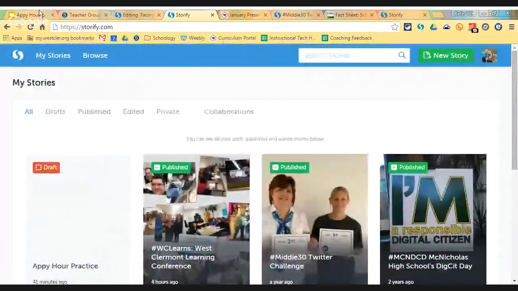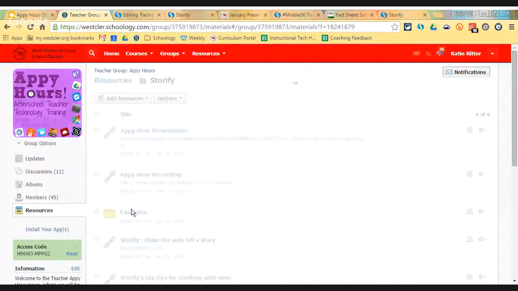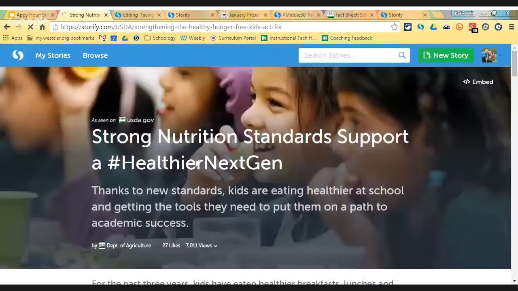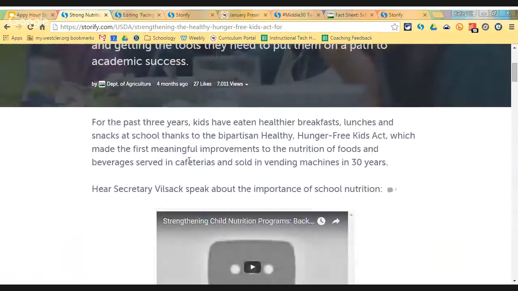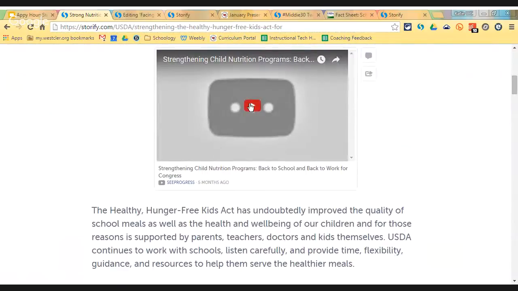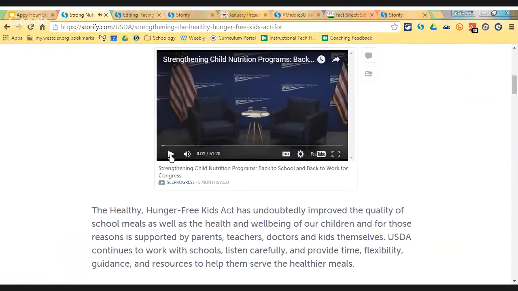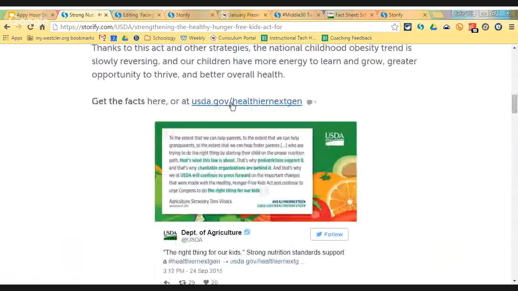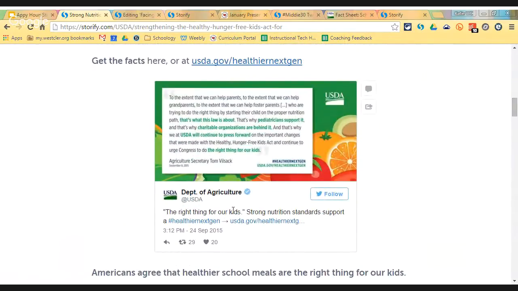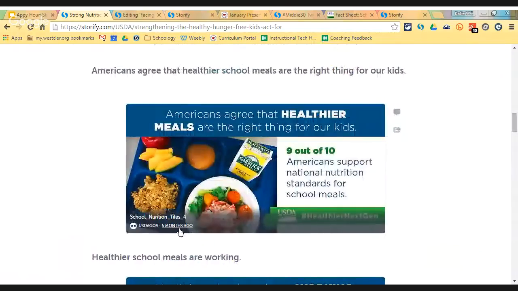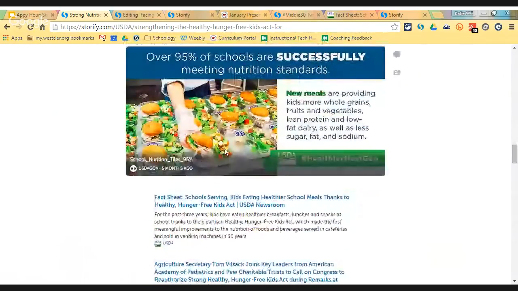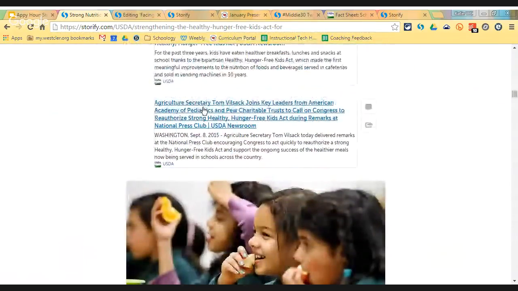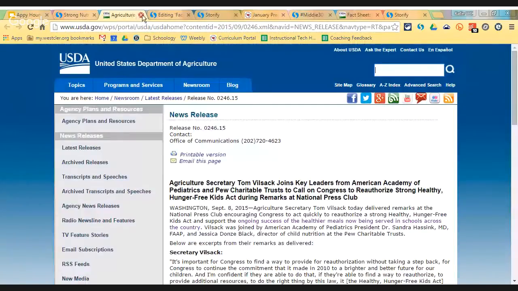Let's see, another example I had on here. Where are they? Sorry about this. This is an example created by the USDA, and it's about nutrition standards. They added a lot of text throughout their story. Here's a video that we could play and watch right inside of the Storify. More text, a link to another article. Here is a tweet that was included. And here we can keep going. And here are links to other websites, so I could click and go directly to that website that I wanted my students to go to.